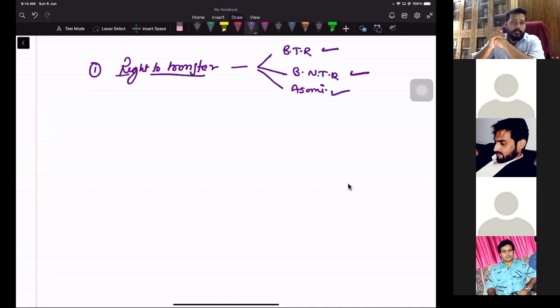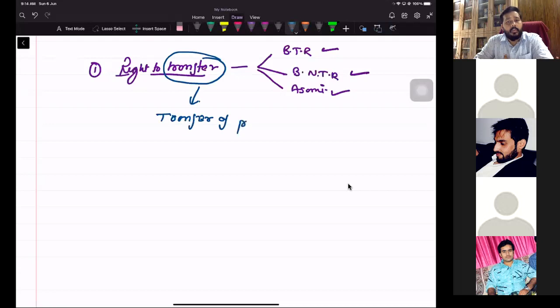Before getting into what we mean by right to transfer, can anyone tell me what you mean by transfer? Basically, when I say transfer, it means transfer of property. Before getting into the concept, right to transfer means what? Right to transfer agricultural land, right? Transfer basically means to transfer title or ownership of the property. Raise your hand please, so that I can understand and hear you well.